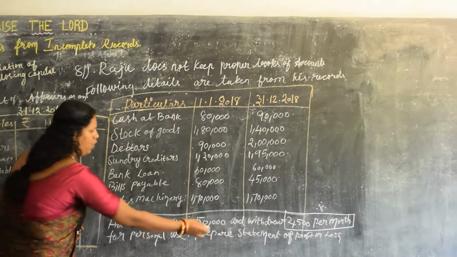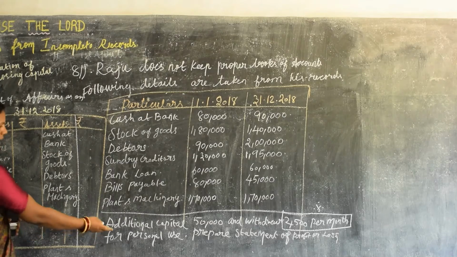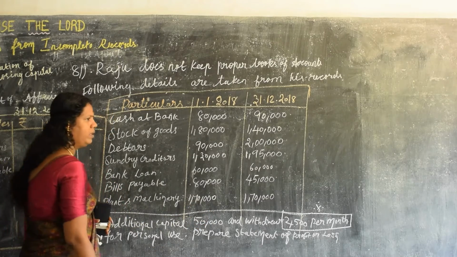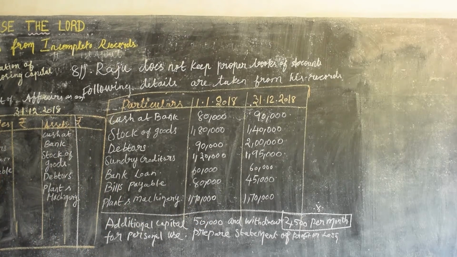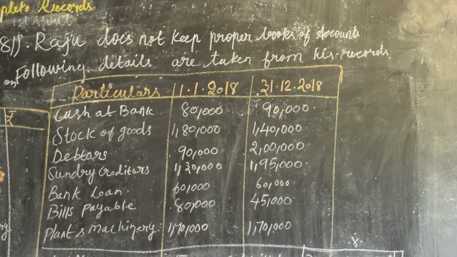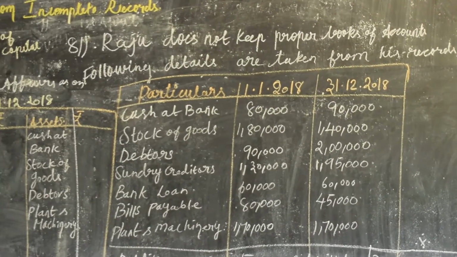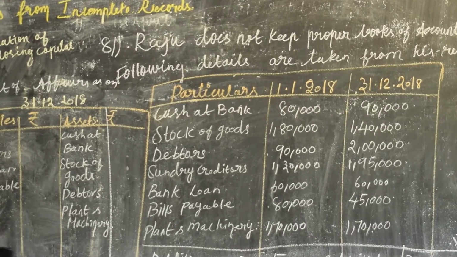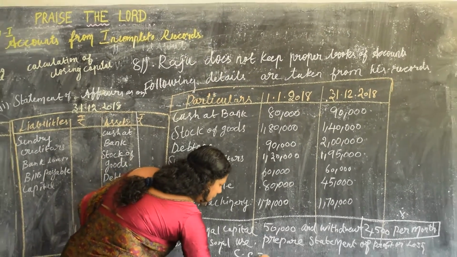Drawings is there. Okay, no problem. Then additional capital is there. No problem. First thing, what do you need? Closing capital. Check whether there is any word which is written as a capital. No. So we want to find out the closing capital.